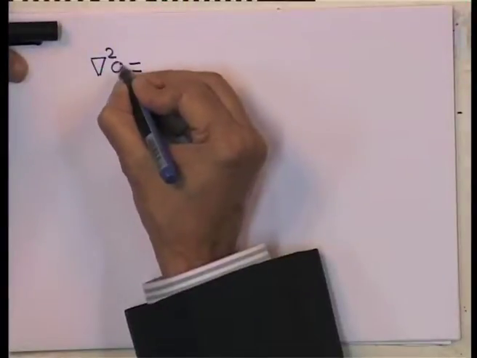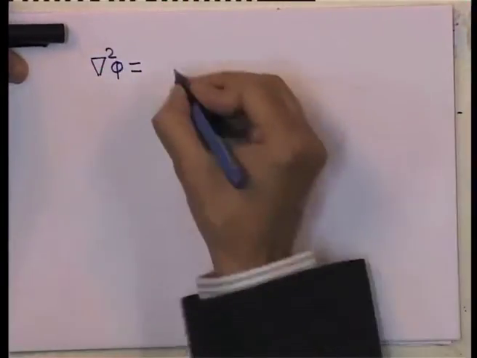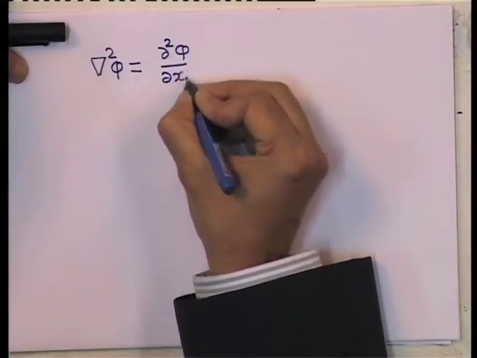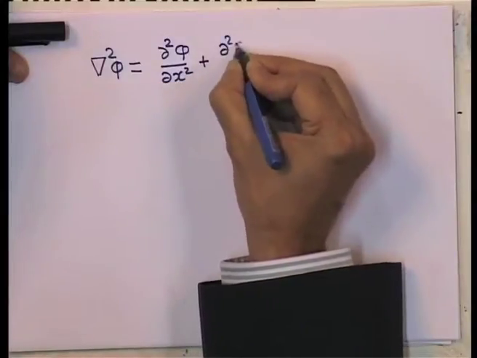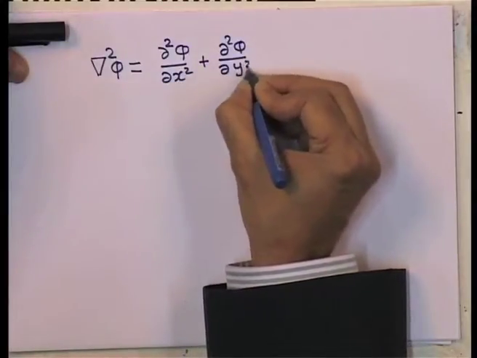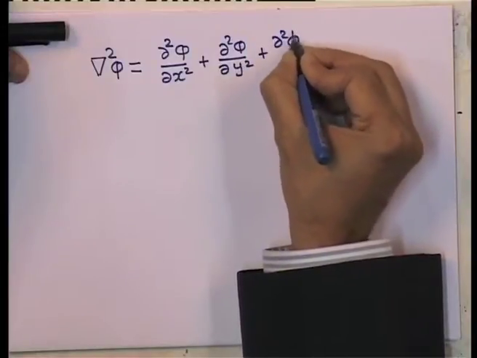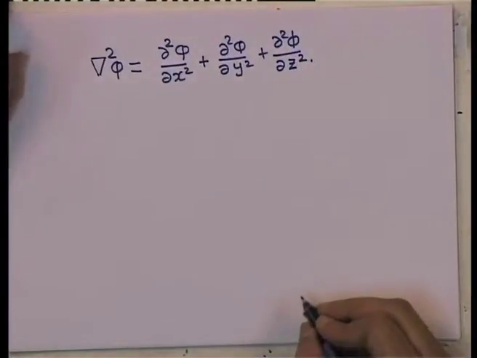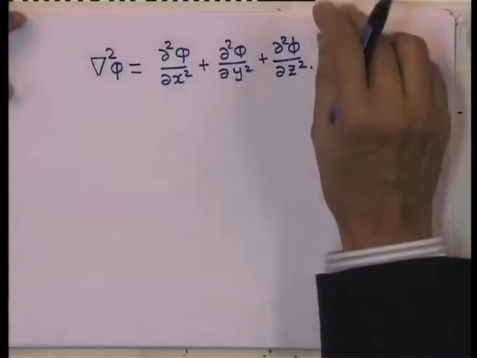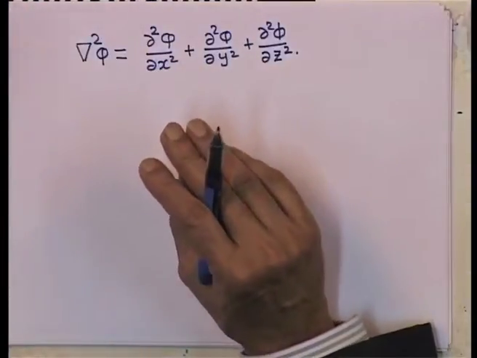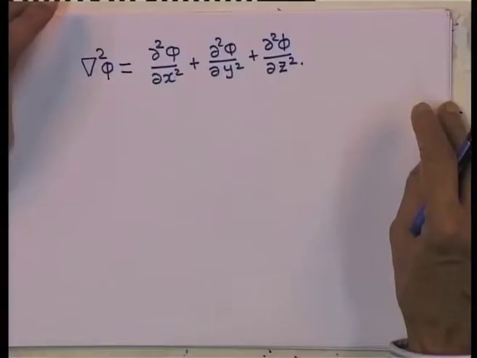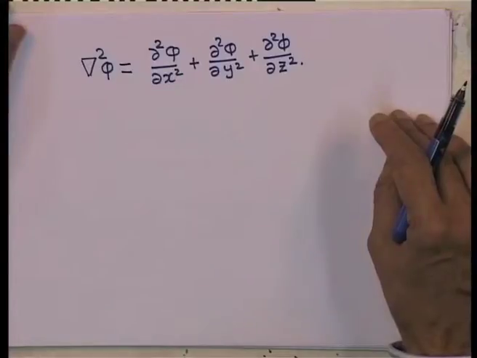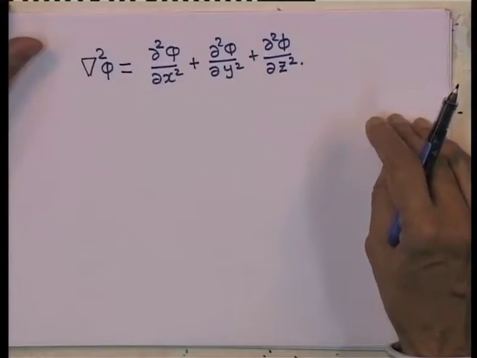For example, if I want to write down del square of phi, where phi is the potential, in Cartesian coordinates it is simply partial square phi by partial x square, plus partial square phi by partial y square, plus partial square phi by partial z square. This is of course fairly simple. Now, very often we need to look at problems which show spherical or cylindrical symmetry. These will be the two most important geometries that we will be involved with.